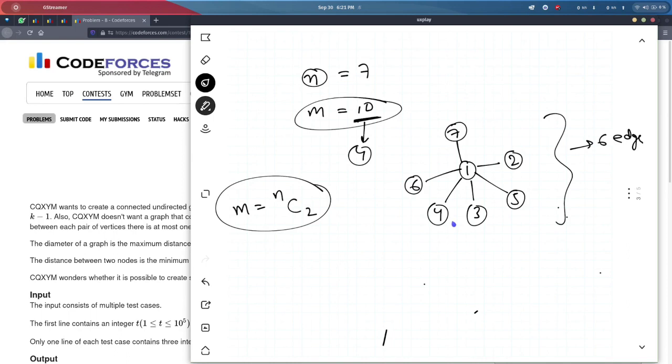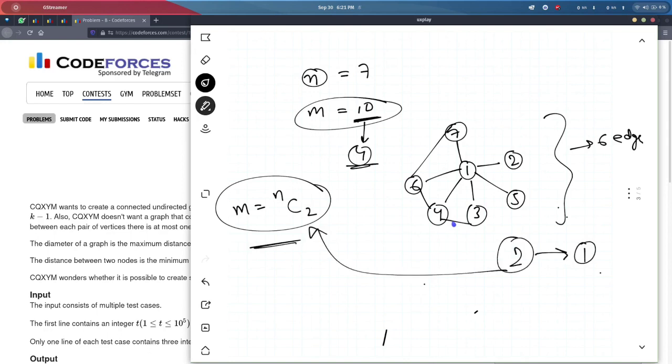Also, when I have been left with 4 edges, if I connect these 4 edges, my diameter is not going to change until m becomes nC2, because if I add an edge, the diameter is only going to decrease. My diameter is currently 2, it will decrease to 1 when this condition holds, and it will become 0 when n is equal to 1, which I have already told. So there is no point of seeing other such cases, and I think that was the whole solution. Let me code it out for you.